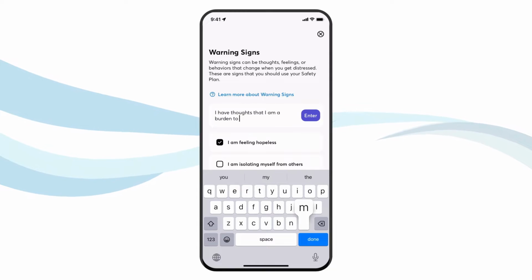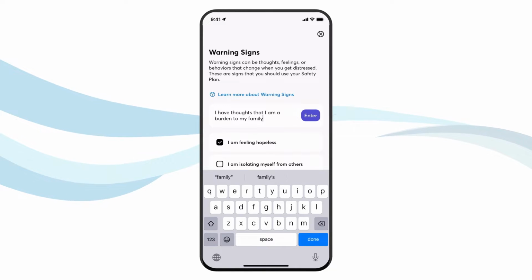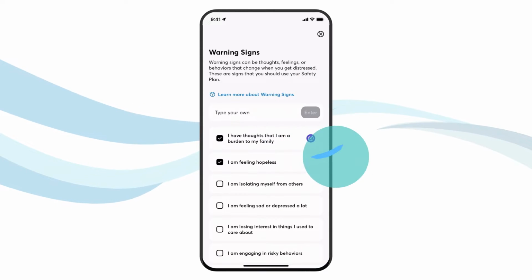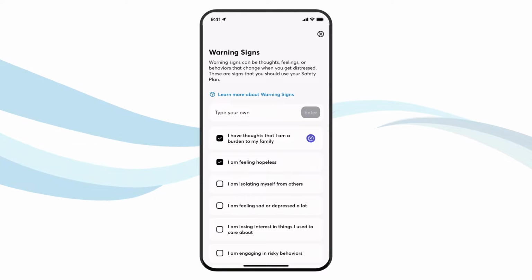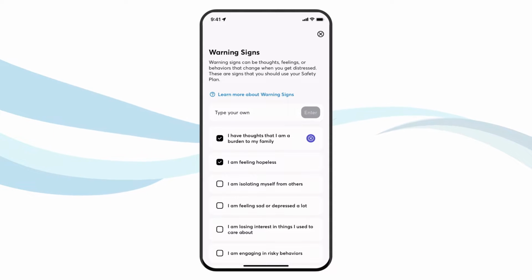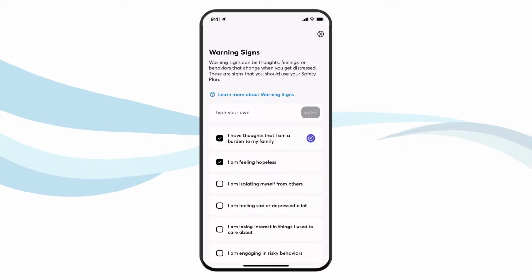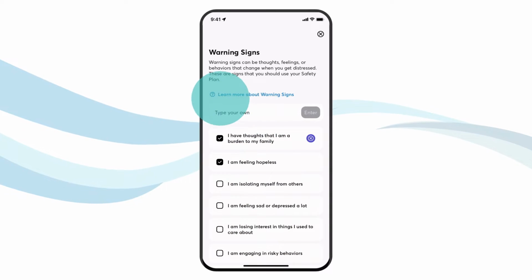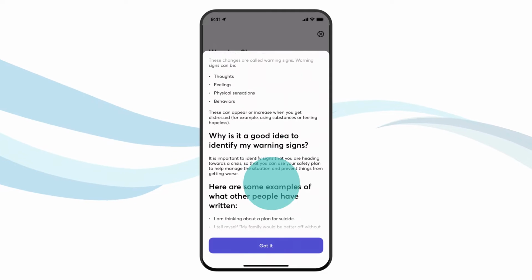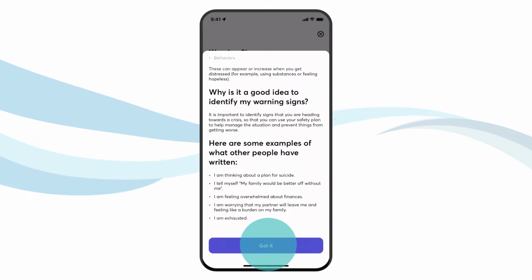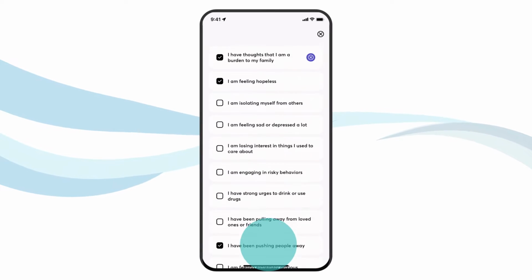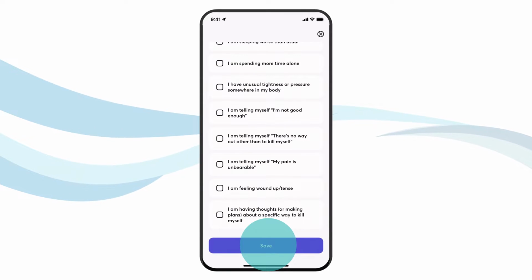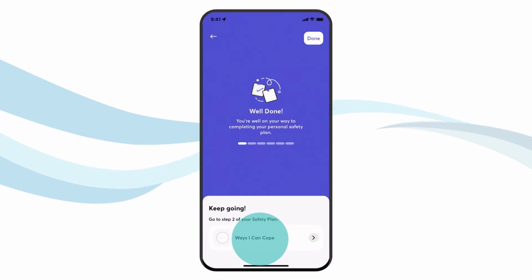Select the warning signs you've experienced in the past. Warning signs are most helpful when they are specific to you, so be sure to add your personal warning signs. If you have questions about this step or any other section of the safety plan, click on the question mark icon to see answers to frequently asked questions. Once you've completed your warning signs, move on to step 2.